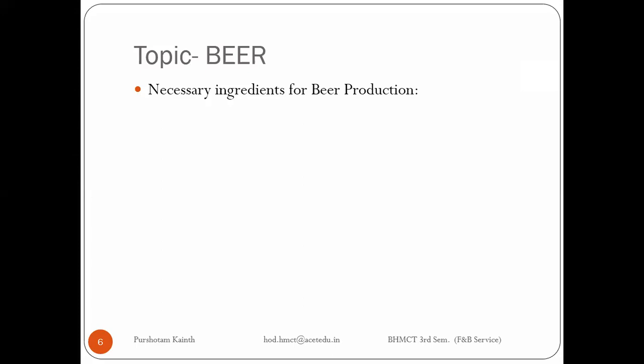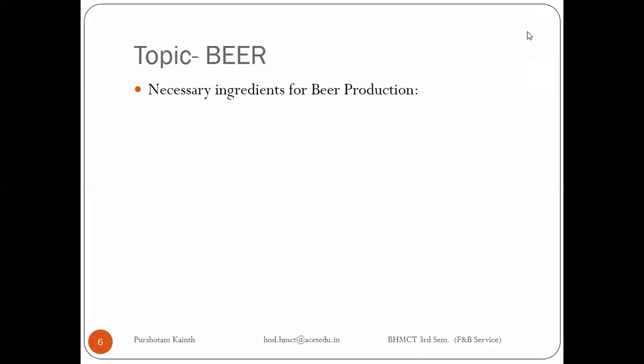Barley is the one which is required to produce beer. And any other thing? Anyone? Any guess what would be the other thing required to produce beer? One is barley.